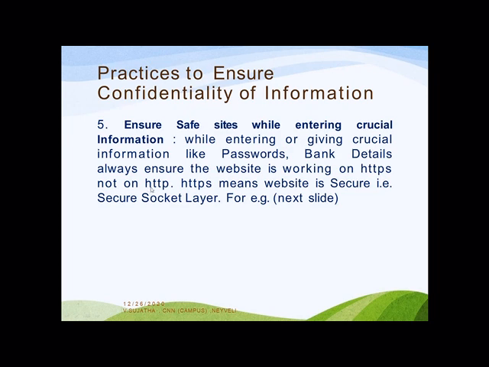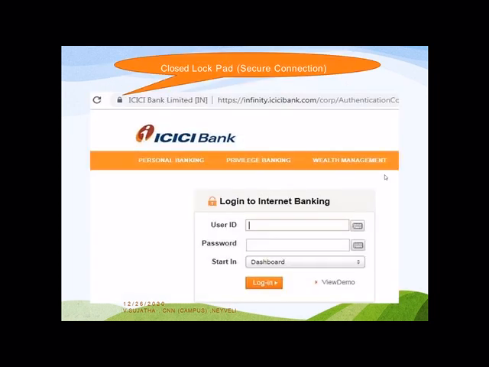HTTP means Hypertext Transfer Protocol; HTTPS is the website in secured mode, secure socket layer. See, this is the ICICI Bank page, with the closed lock here. This is a secure connection. Instead of HTTP, I have given HTTPS. While typing the address, you have to use HTTPS.